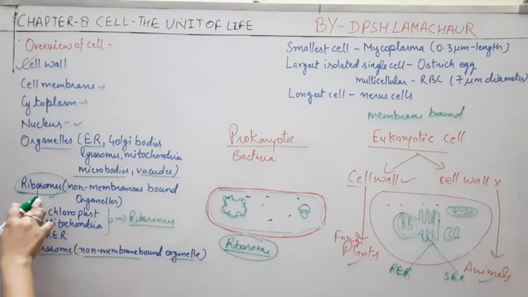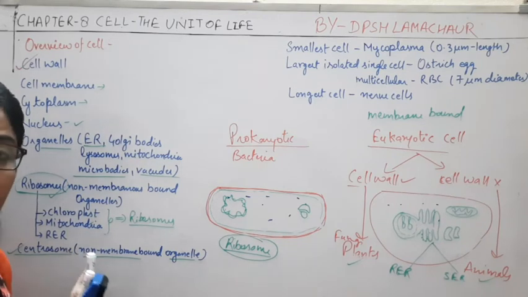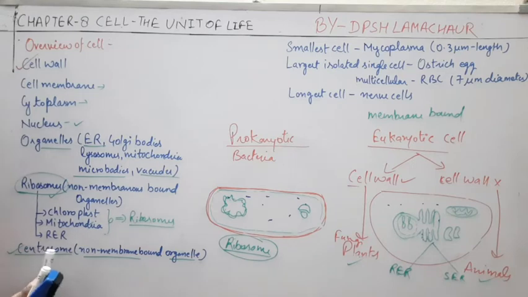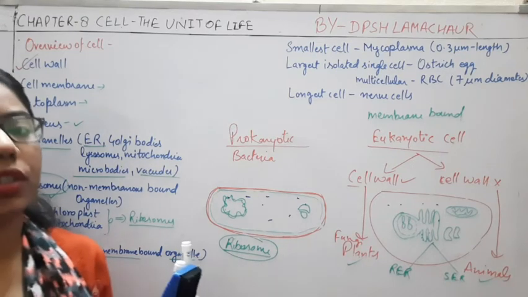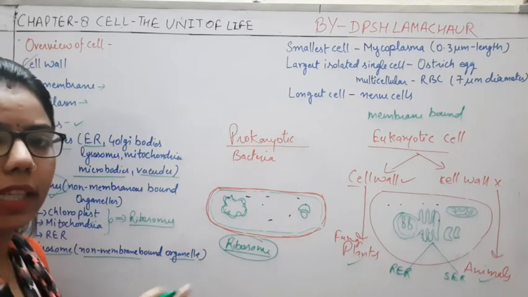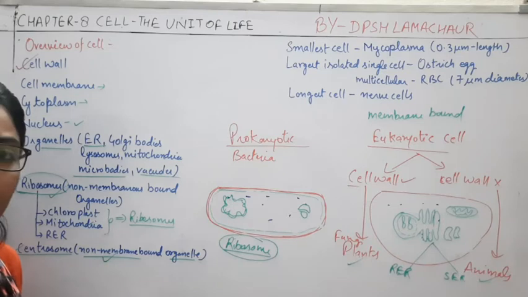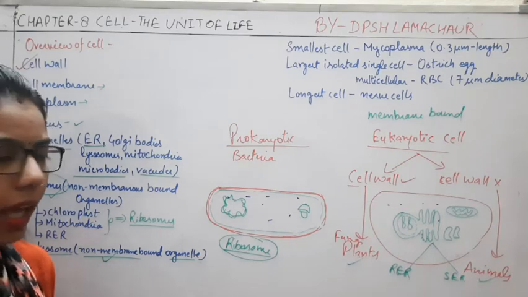Along with ribosome, ribosome is one of them which has no membrane, and another example is the centrosome. Centrosome is present in animals and its function is division. So it decides how the division takes place in animals. So this is a non-membrane-bound organelle which is present in animals.